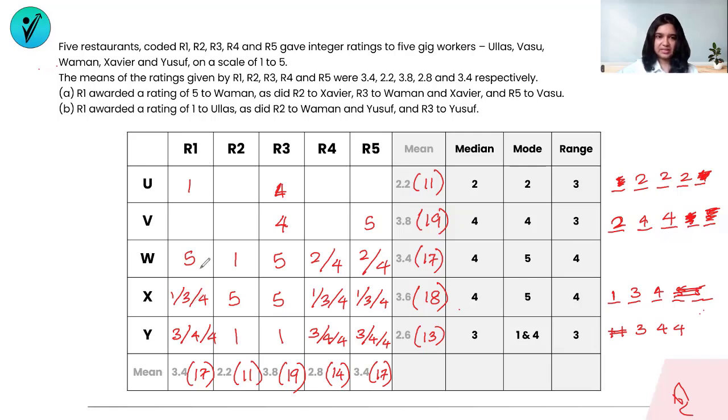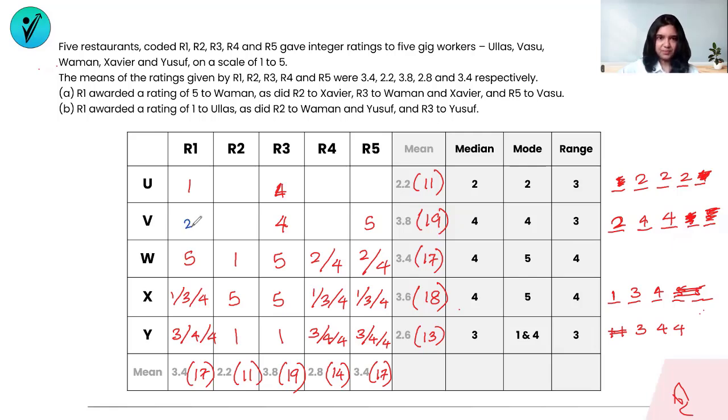8 is done, so I need another 9 to go. How do I get a 9 from these 2 numbers? I cannot really get a 9 from these 2 numbers. The maximum I can get is an 8. I hope everybody is following what we're doing. I'm assuming numbers, but just doing it in the mind.